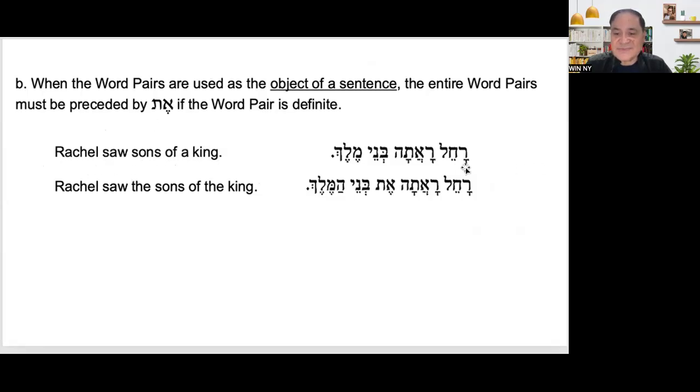Rachel saw. Rachel raata. Remember that Rachel is a third person feminine. So if it is third person feminine, you will apply the rule for raiti. Raata, raa, rata.